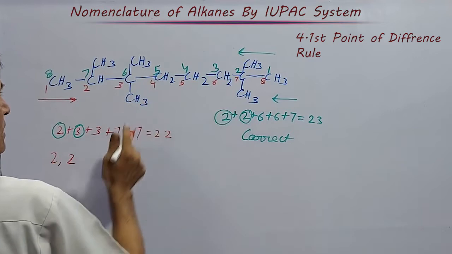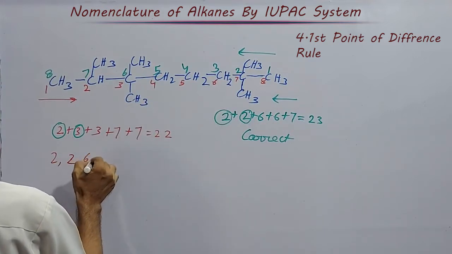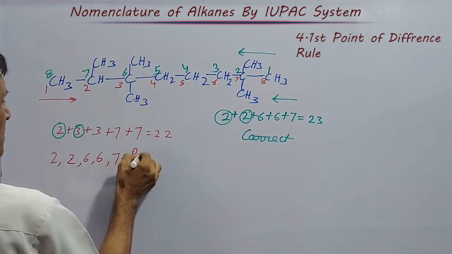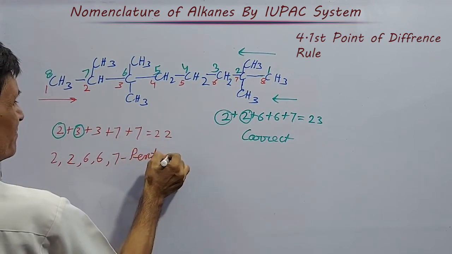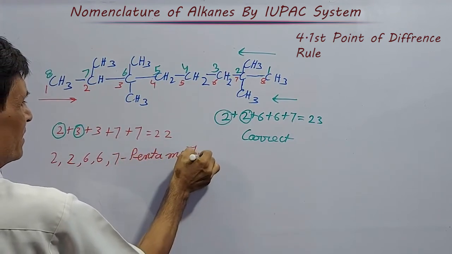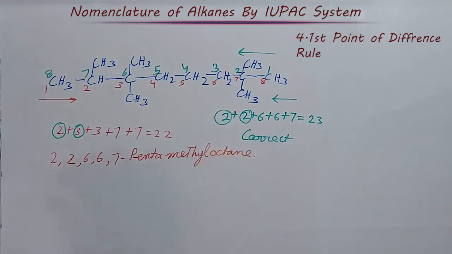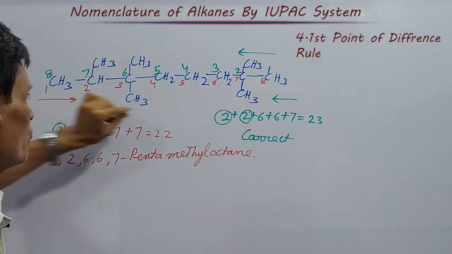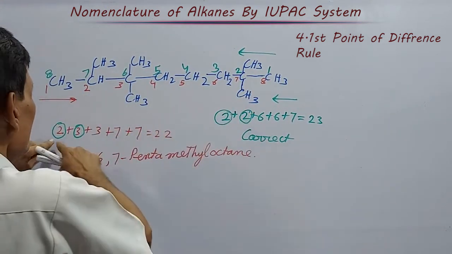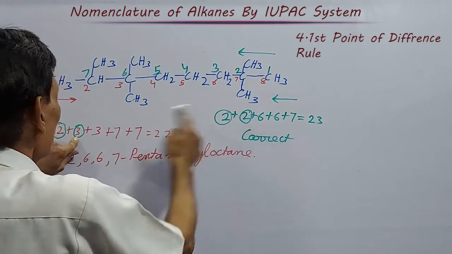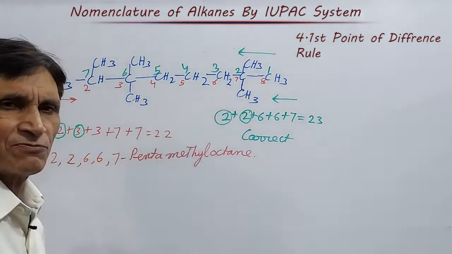2, 2, 6, 6, 7 pentamethyl octane. This is the first point of difference. You will compare two sets. The first is tying, then see the second position, which one is having the lower number, that will be preferred.